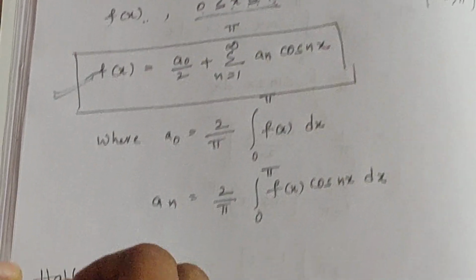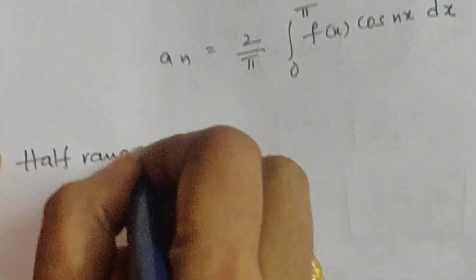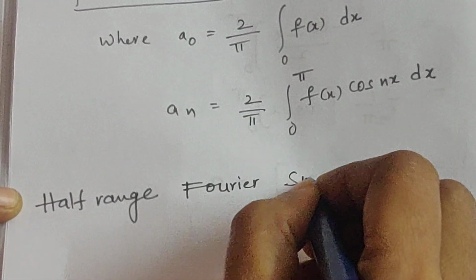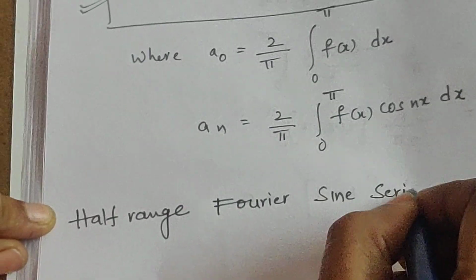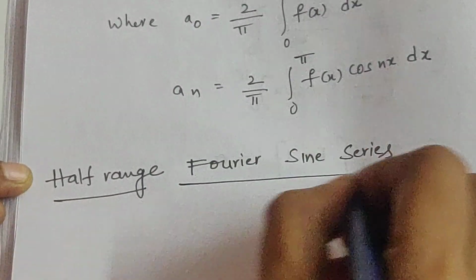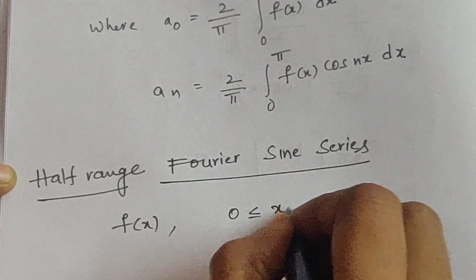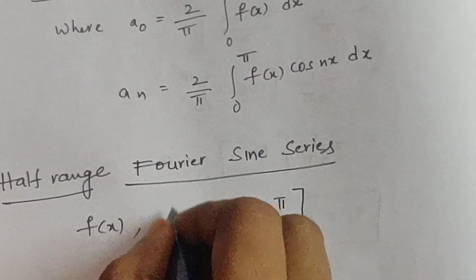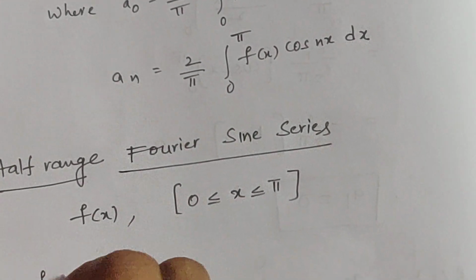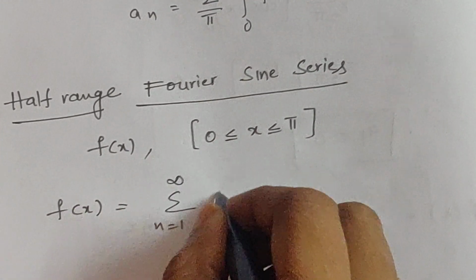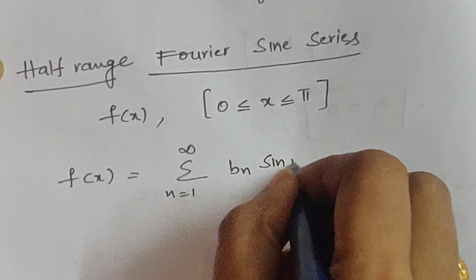Now the half-range Fourier sine series. The half-range Fourier sine series for the function f of x defined in the interval 0, pi is given by f of x equal to sigma n equal to 1 to infinity bn sin nx.